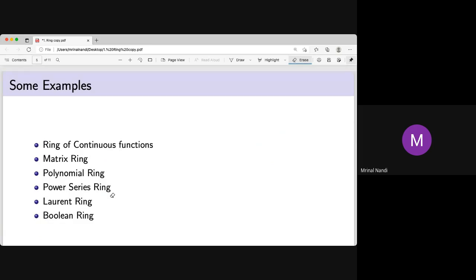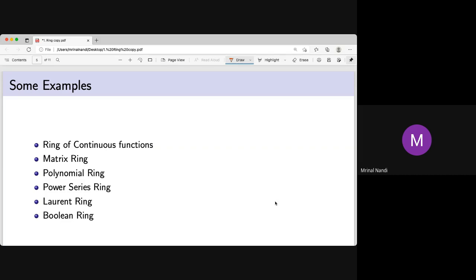Now some examples. There are some quick and very important examples. I will not discuss them elaborately. In the book you will find the ring of continuous functions, the set of all continuous functions from some domain to the real numbers or complex numbers. This forms a ring, or maybe in any metric space. So continuous functions from a metric space to another metric space form a ring.